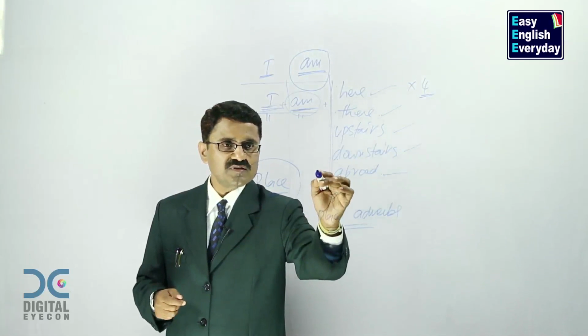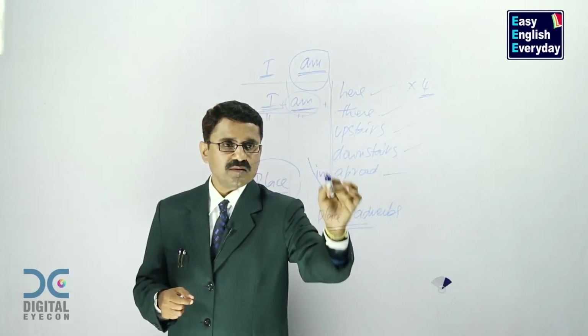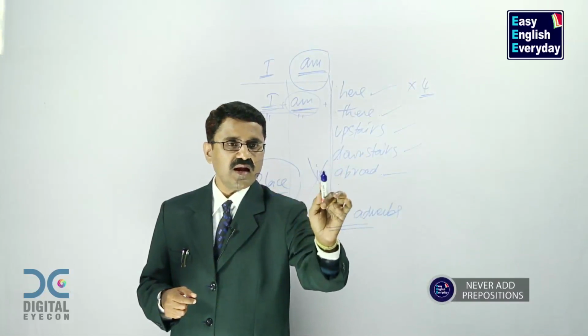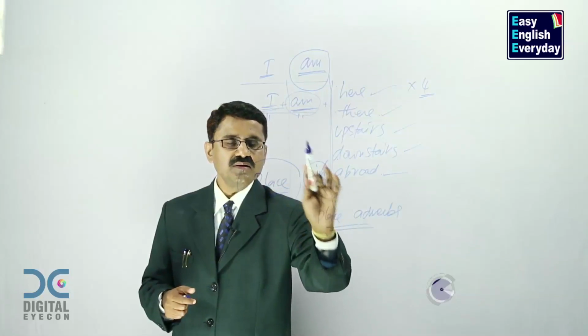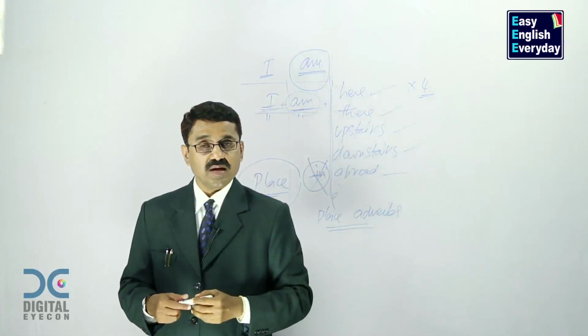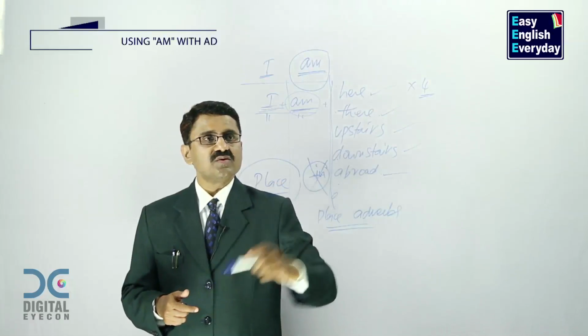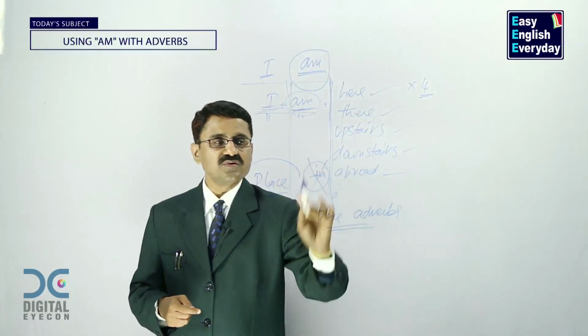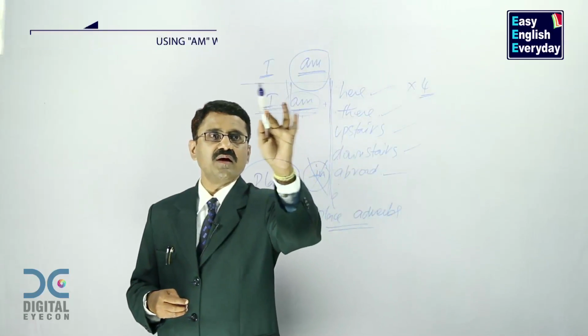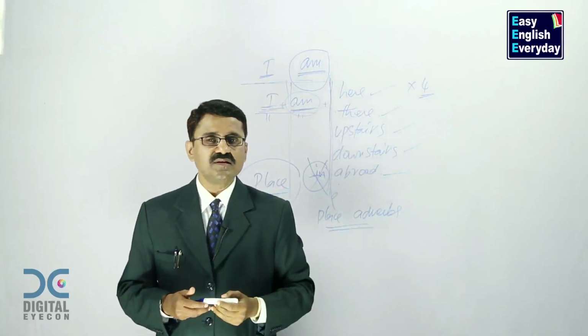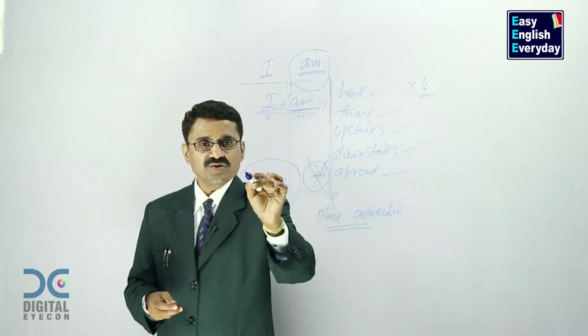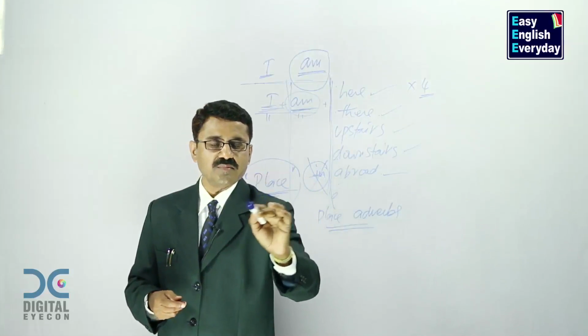Some people often say, I am in abroad. No, that's not allowed. Never add any other preposition here. Simply say, I am abroad. I am not abroad. Am I abroad? Am I not abroad? So this will make you very good at using place adverbs with I am and make some sentences in the English language which you can use to talk about place.